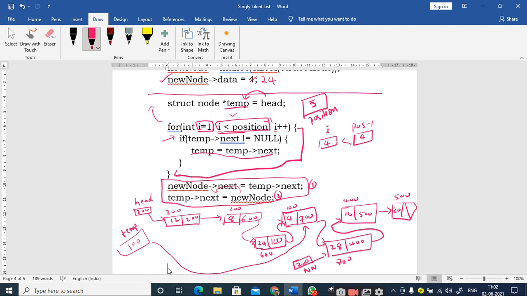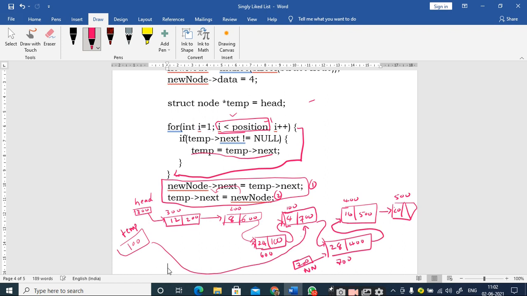Is it clear up to this point? Yes, sir. So how many nodes are there at this position? 7, sir. Right. So we will continue with the remaining part, that is the deletion part, and I will give you some idea on how to search the elements inside the singly linked list, and we will see how to count the number of nodes, and we will see the traversal part also in tomorrow's class, right?